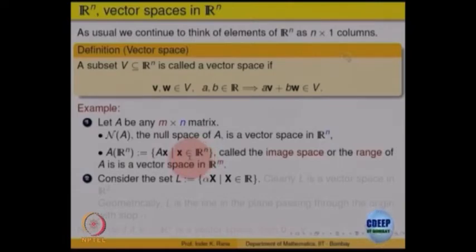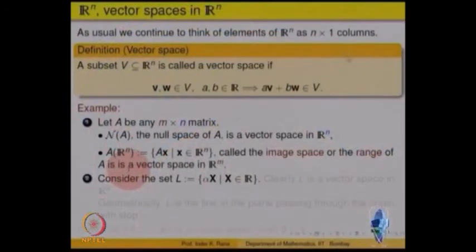A is a matrix, multiply any vector x with it, you will get a new vector. So, take the collection of all such vectors. That is called the image space of the matrix, or also called the range of the matrix A. That again is a vector space. Is that a vector space?